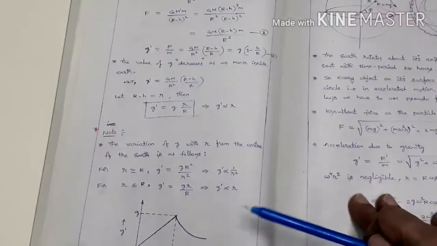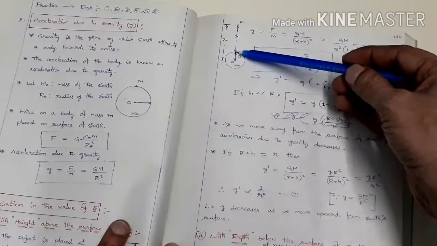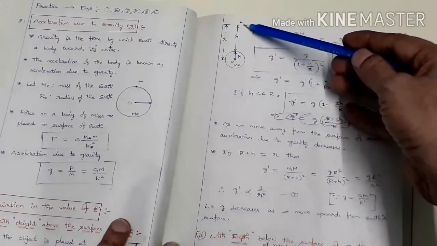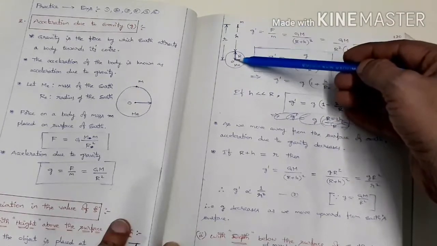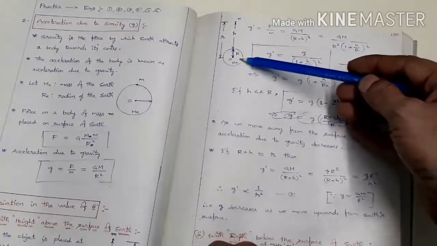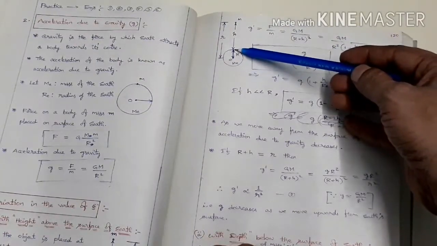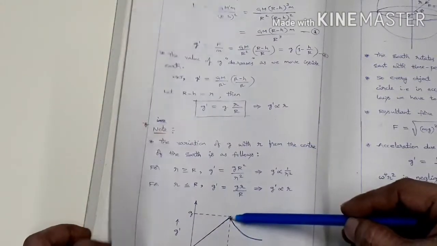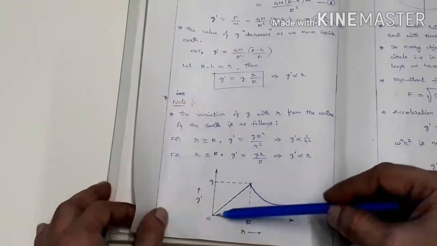This is the variation of g from the center of the earth towards the surface, and continuing from the surface to the outer atmosphere, like this. If we start from this point and go like this, this will be the graph. Initially from the center of the earth to the outer surface, g dash is increasing, directly proportional to the distance.